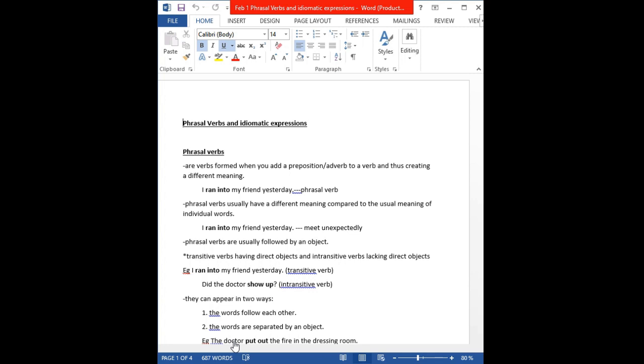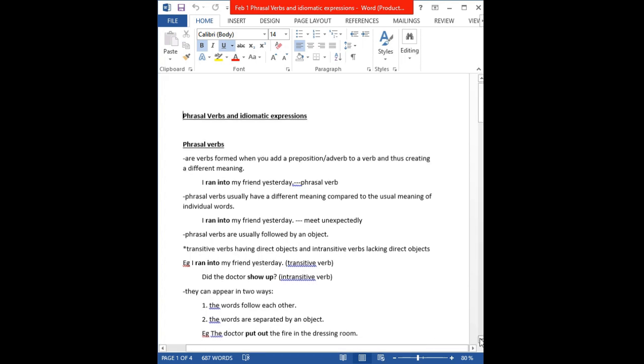So for example, you can use our phrasal verb to come up with a good example. Here we have, I ran into my friend yesterday. Ran into is a transitive verb because the action of running into was done to the friend. Then the next one we have, did the doctor show up? That is an intransitive verb because the action of showing up does not have a direct object.